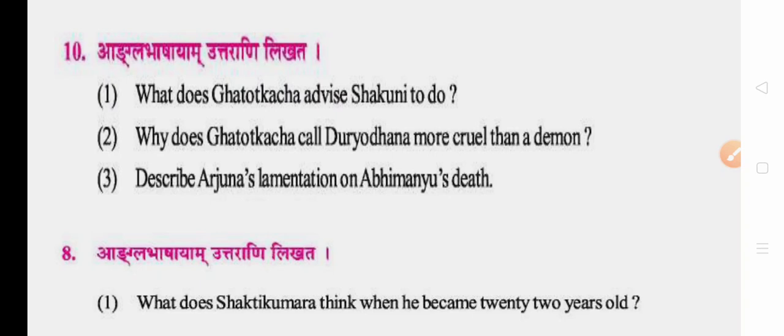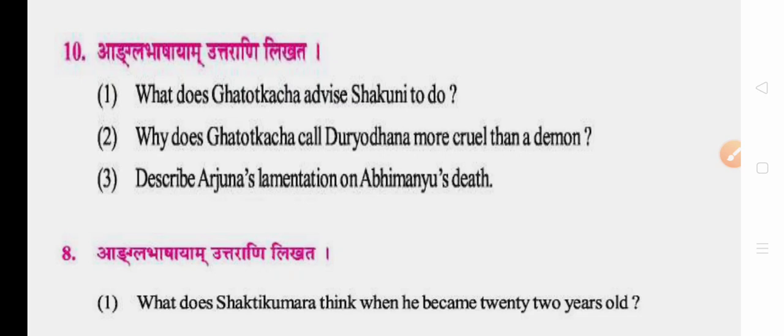Why does Ghatotkacha call Duryodhana more cruel than the demon? Because even the demons did not kill their brothers who are sleeping in Shieldbag's house. Even the demons do not touch the head of their brother's wife. That's why Ghatotkacha says to Duryodhana that you are more cruel than the demon.